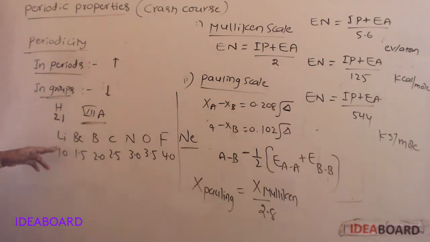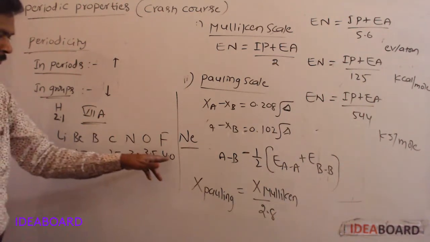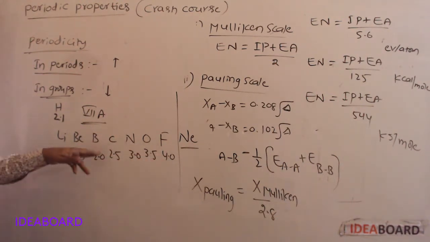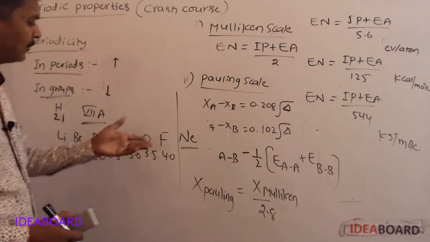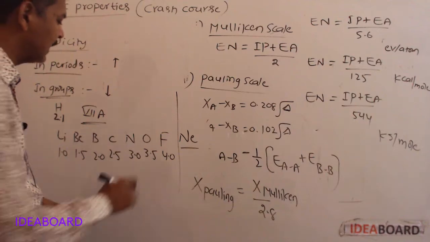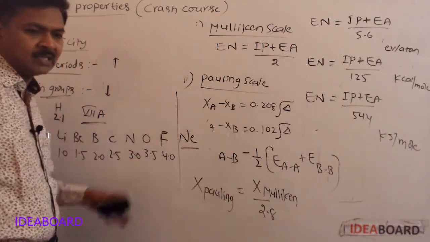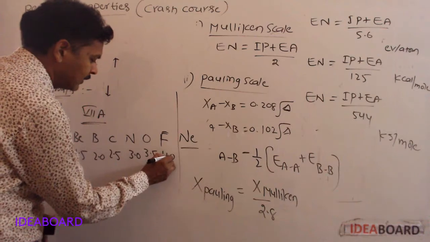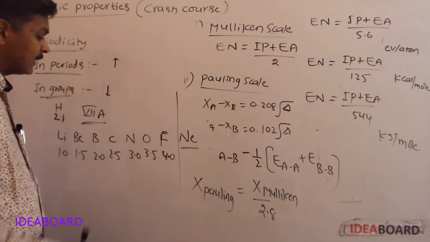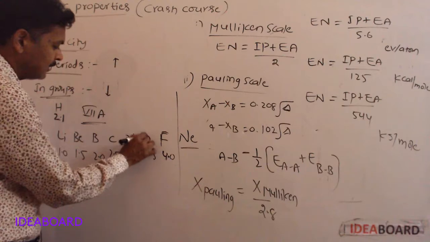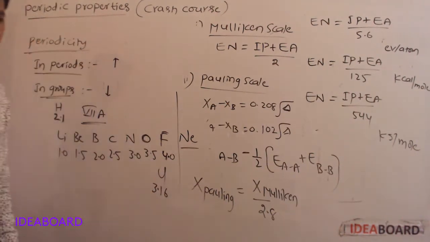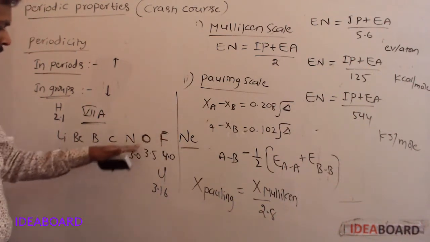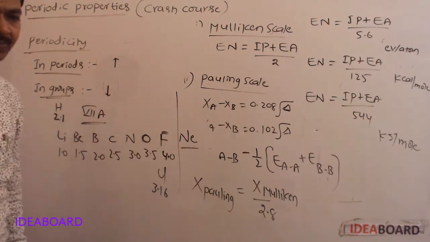For second period elements, it increases by 0.5, from 1 to 4: 1, 1.5, 2, 2.5, 3, 3.5, 4. In the periodic table, halogens have the highest electronegativity. Among halogens, fluorine has the highest electronegativity. Its value on the Pauling scale is 4. The second highest electronegative element is oxygen. The third highest is chlorine, with a value of 3.16. So the first is fluorine, second is oxygen, third is chlorine.